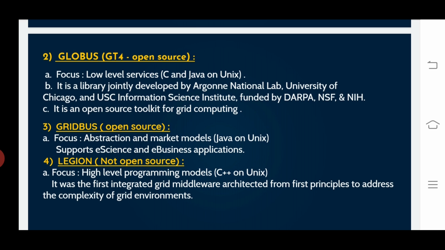Globus toolkit GT4 is an open source toolkit for grid computing. What is grid computing? It is a distributed computing infrastructure. Whatever the user or client needs will be supported by that grid, efficiently and productively.